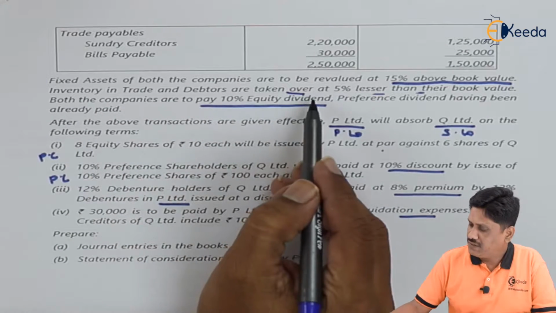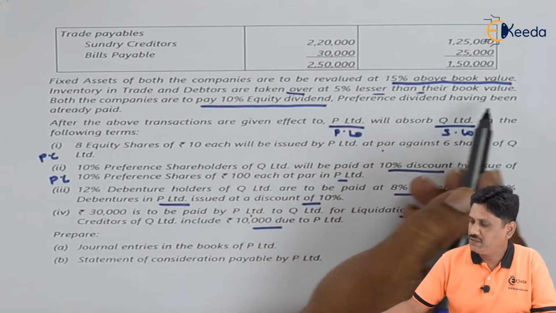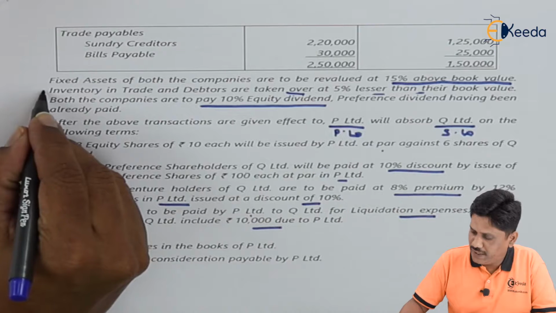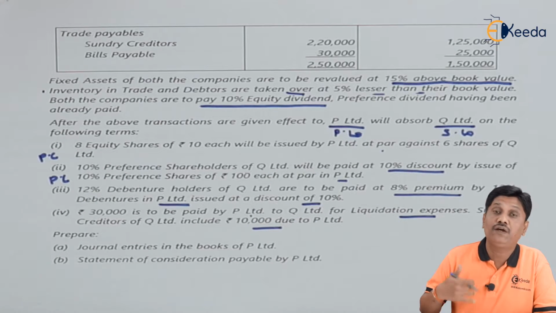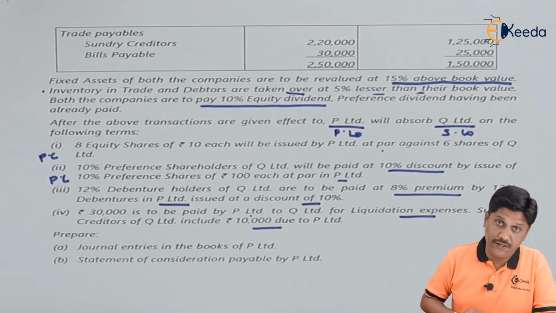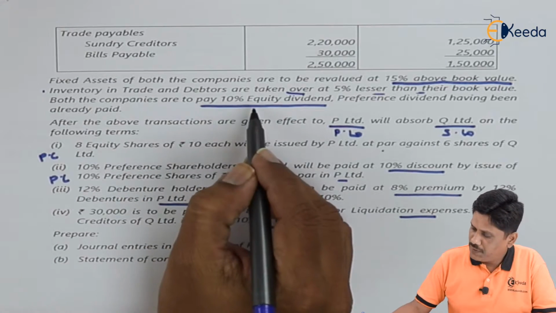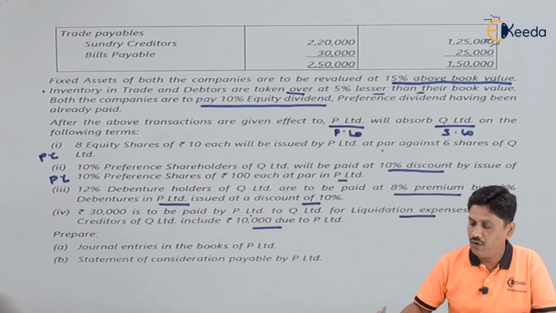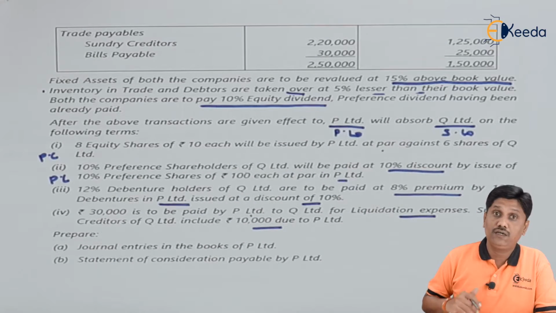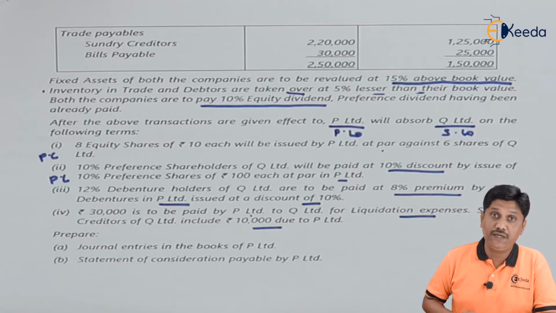Inventory in trade and debtors are to be taken over at 5% lesser than the book value. So it is an entry relating to the takeover. It will not come here before our takeover entries, other entries we are taking up. Both the companies are to pay 10% equity dividend, preferred dividend having been already paid. So your company is going to pay equity dividend at the rate of 10%. For that purpose, we will use our reserves.